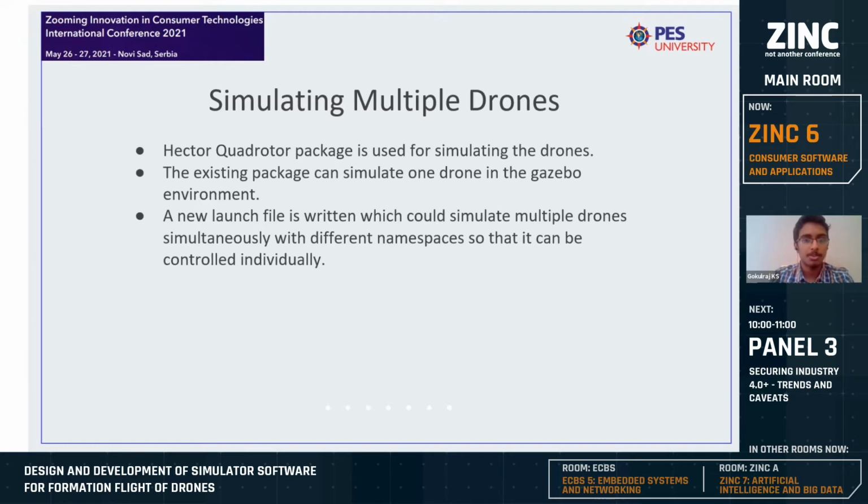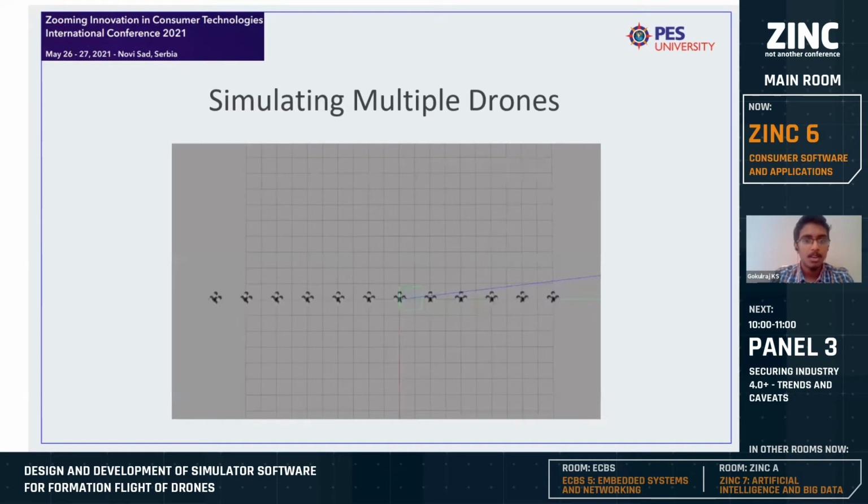For example, if I want to control drone number 5, then I can say drone number 5 x velocity go to 5 and z velocity go to 10. Then I can change the velocity of that particular drone. So in this picture, you can see 12 drones are simulated in the Gazebo environment and placed one after the other.